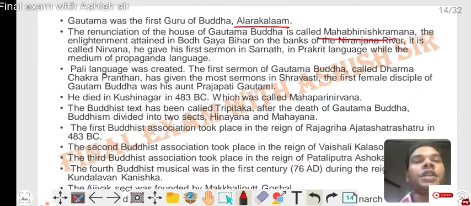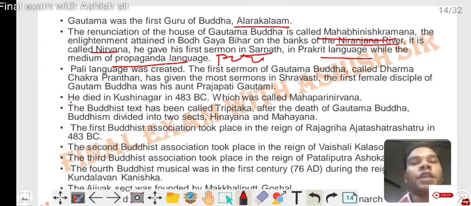He attained enlightenment at Bodh Gaya on the banks of the Niranjana river, which is called Nirvana. He gave his first sermon at Sarnath, which is called Dharma Chakra Pravartan, in Prakrit, while the medium of propaganda was Pali. He gave the most sermons in Sravasti. His first female disciple was his aunt Prajapati Gautami. He died in Kushinagar in 483 BC, which is called Mahaparinirvan.